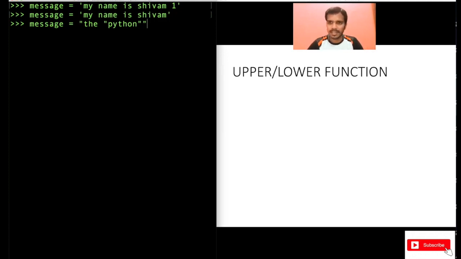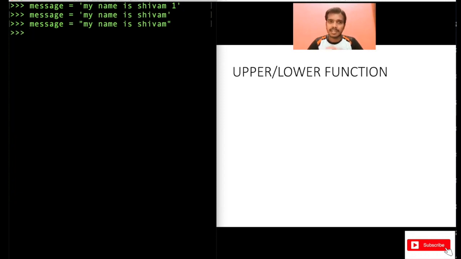Of course, you can also find that command on Mac or Windows. You can use that. Now I was here, message equal to my name is Shivam. Okay, let me just use double quotes everywhere, because I am using double quotes from the beginning. To make it standard, if I'm using double quotes, use it everywhere. Now message equal to my name is Shivam in double quotes.